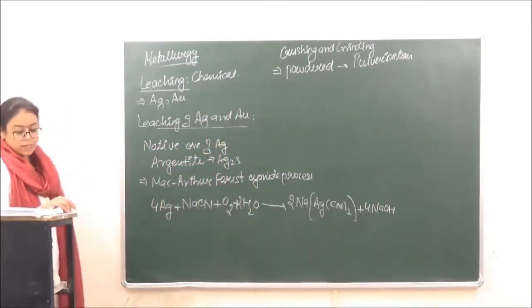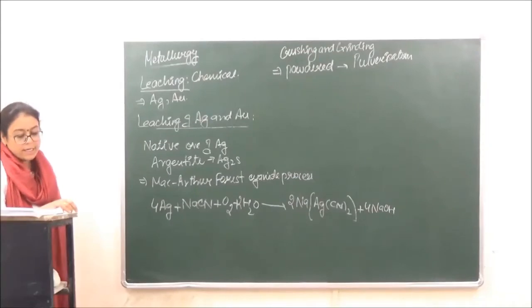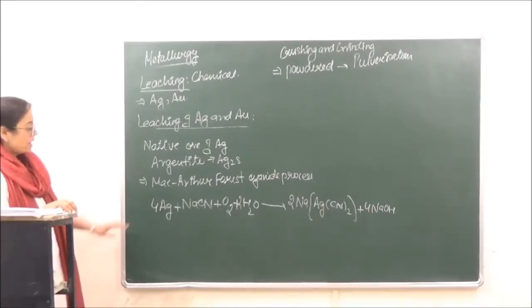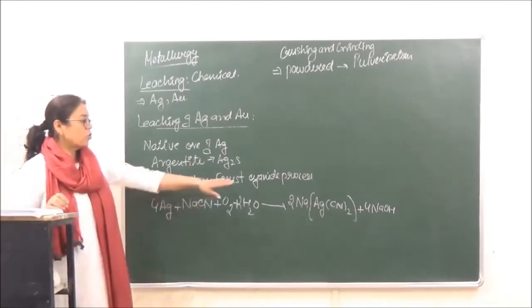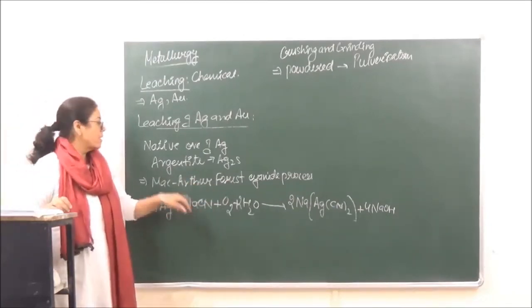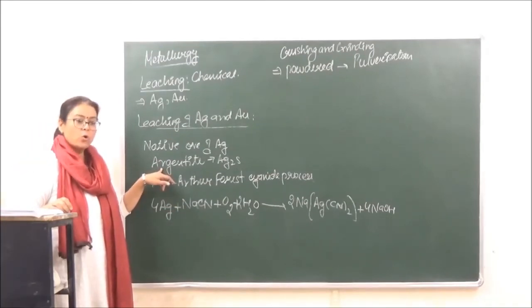Now this which we are getting, sodium dicyanoargentate, now that has to be further treated. But we have to concentrate the Ag2S ore over here.